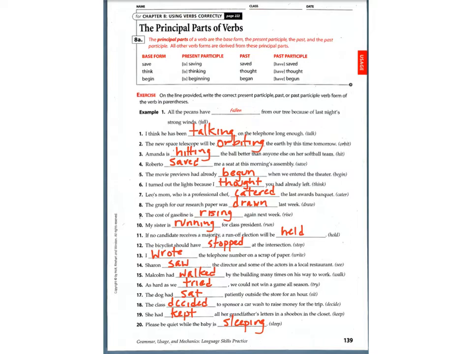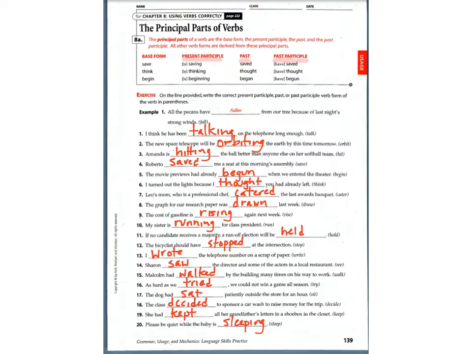Amen. So first, take a moment and go over last night's homework, which dealt with the principal parts of verbs. What we want to notice is that with some of the forms, we have the base form at the top, which is just the form of the verb. Then we have the present participle, which is always ing plus a helping verb, a form of be. Then we have the past, which for normal verbs is going to be ed. And then the past participle form, which is any form of have with the past form.